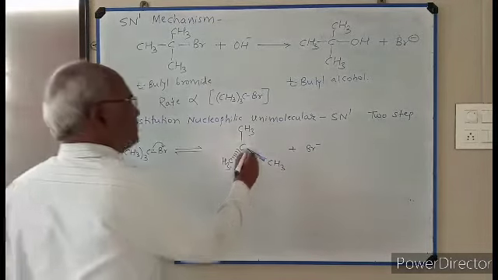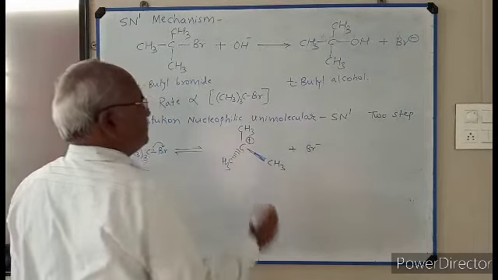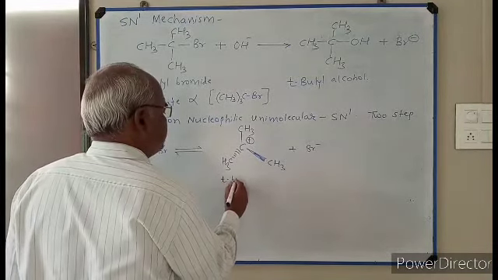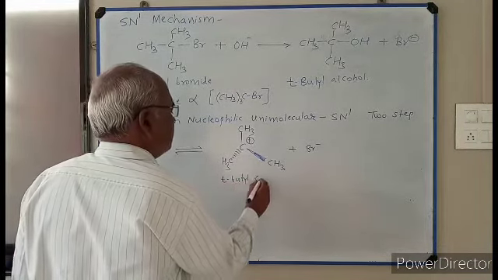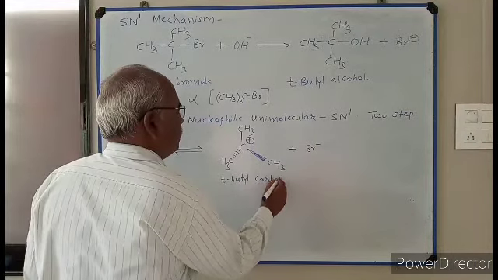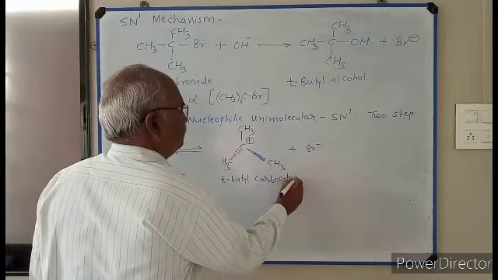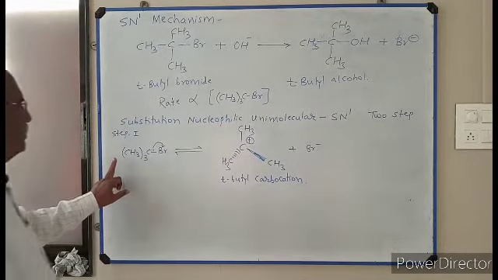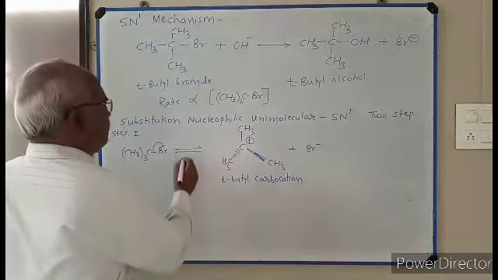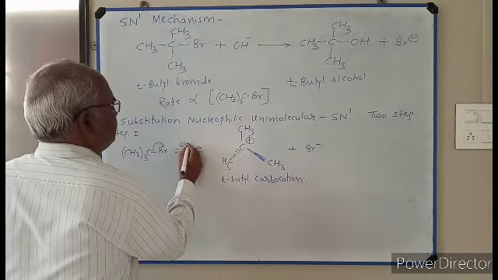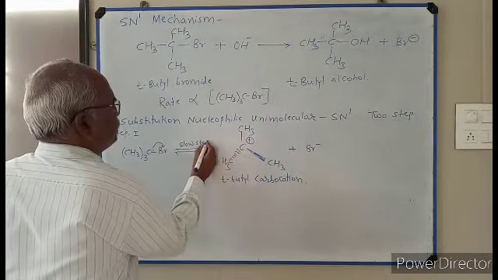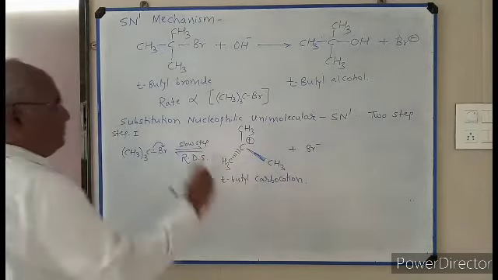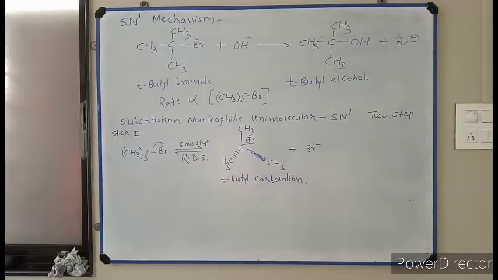This is carbonium ion or carbocation, known as tertiary butyl carbocation. So in first step, tertiary butyl bromide ionizes slowly. Therefore, it is the slow step known as rate determining step.